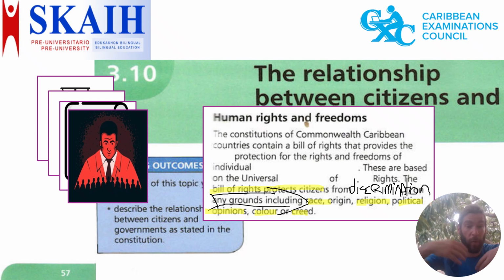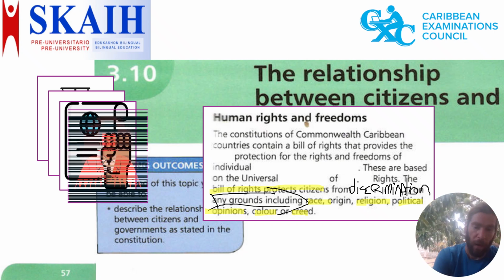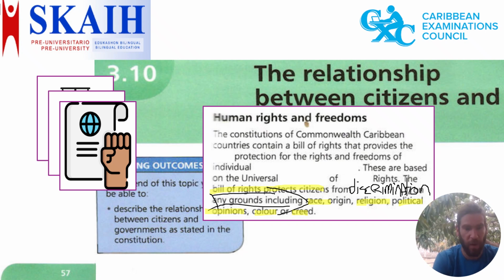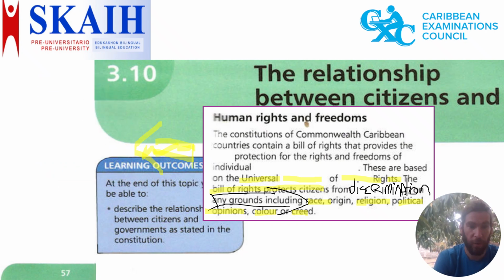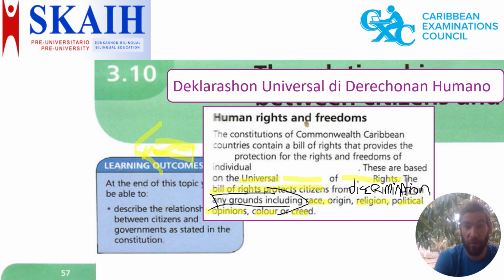Yeah, so this declaration, the Universal Declaration of Human Rights, protects you from discrimination on any grounds possible. Let's continue, people. So that is actually this document that you can see here. The Universal Declaration of Human Rights. And universal means that it counts for every human being on planet Earth. Yeah? Let's continue. The Declaración Universal de Derechos Humanos.